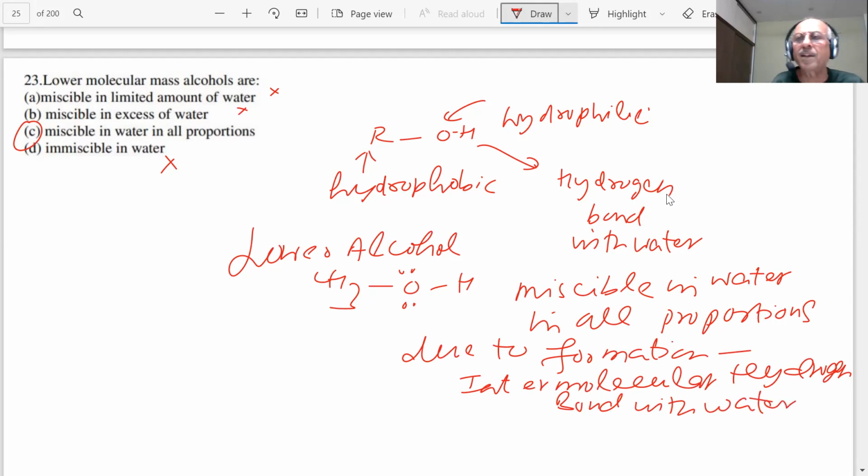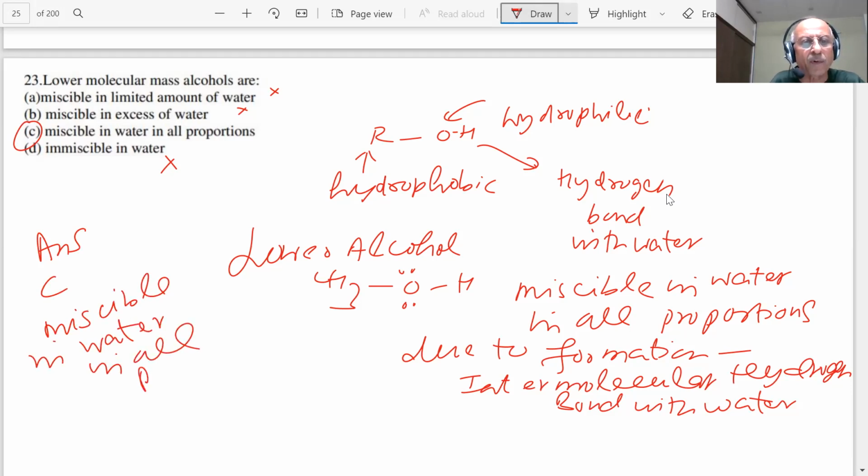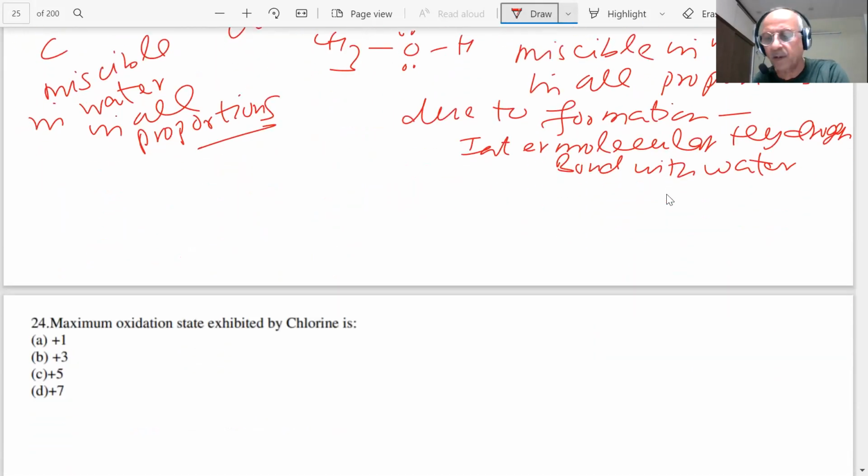So the correct answer, we already discussed hydrogen bonding, is C, miscible in water in all proportions. Lower alcohols, as you know, the lower alcohols are soluble in water.